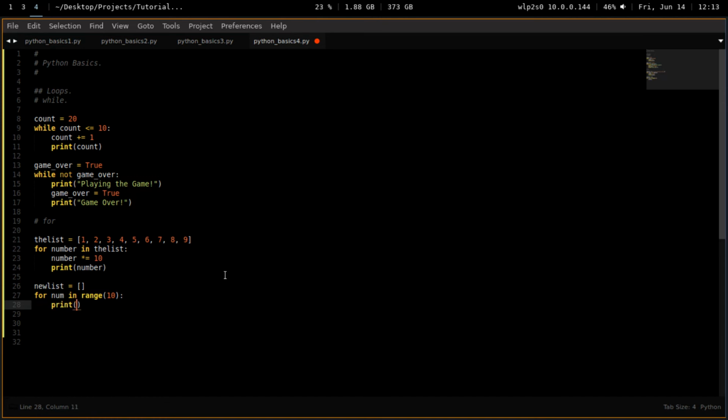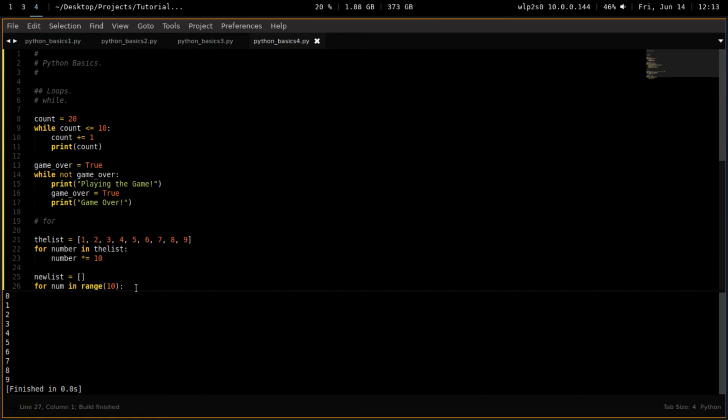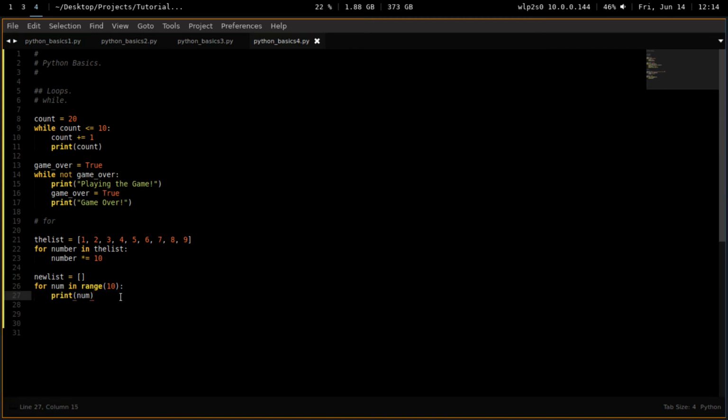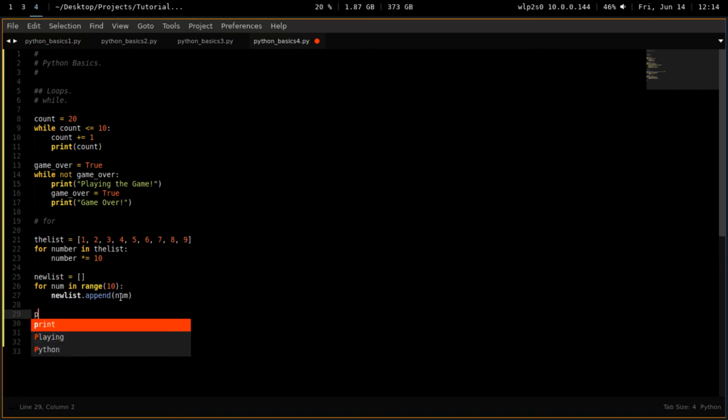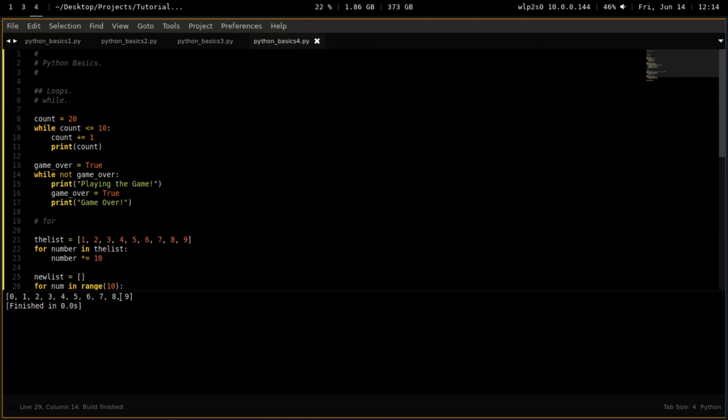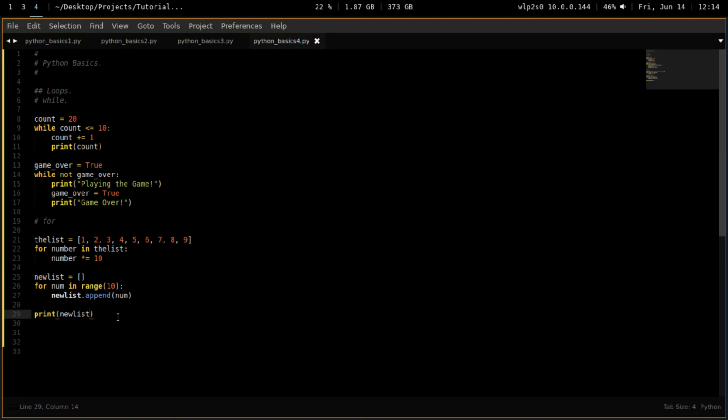So if I print these numbers out as before, now I'm going to get both printouts. So let's remove this printout, and I get that 0, 1, 2, 3. So range begins at 0, iterates from 0, and 1, 2, 3, 4, all the way up to 9. Let us add that to our new list. So we go new list dot append number, and now we wait for the for loop to finish, and we print new list, and it's that simple. 0, 1, 2, 3, 4, 5, 6, 7, 8, 9. That's how we quickly make a list.